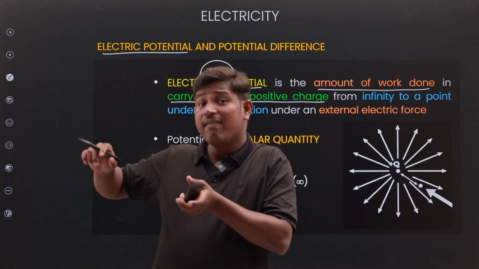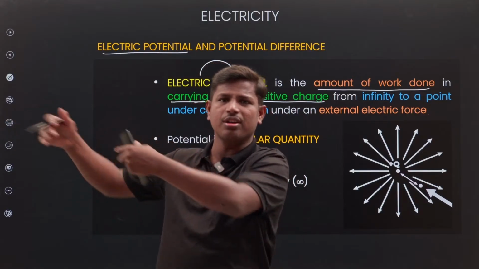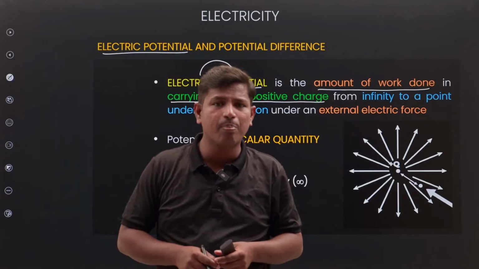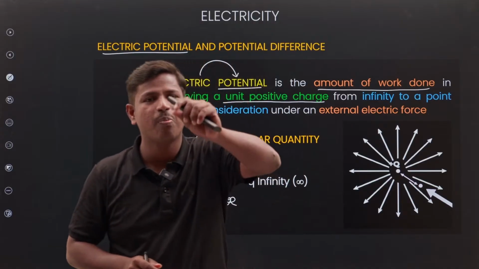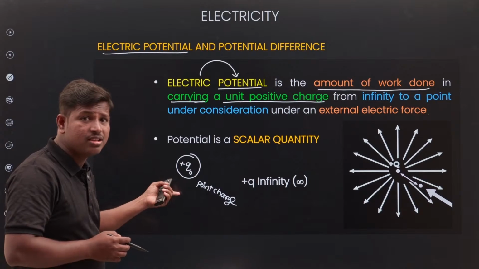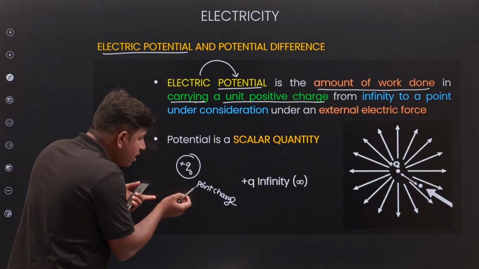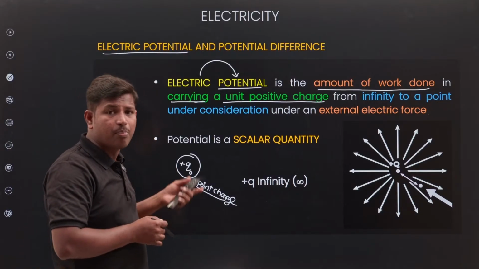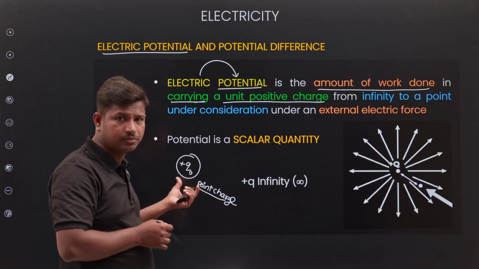So if you are seeing me from a long distance, I will appear like a point, a tiny one, right? A point charge is the same thing: compared to its size, the distance is much greater.